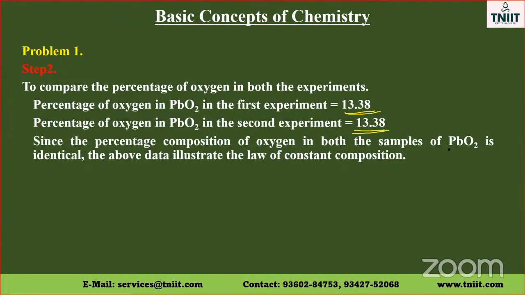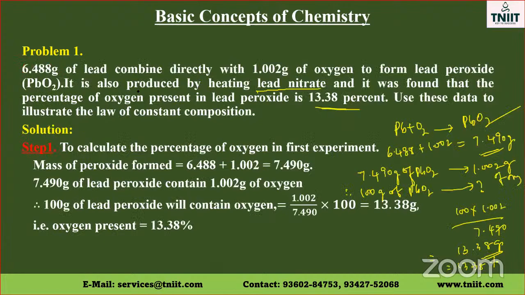Since the percentage composition of oxygen in both samples of lead peroxide is identical, the above data illustrates the constant composition.